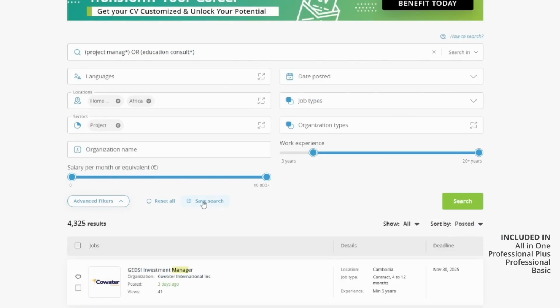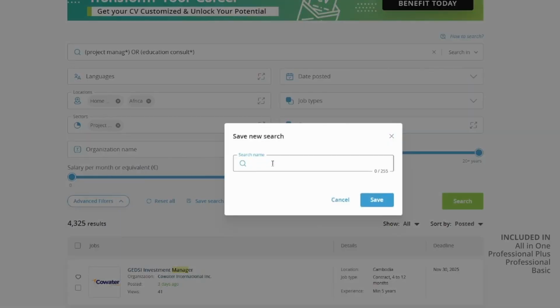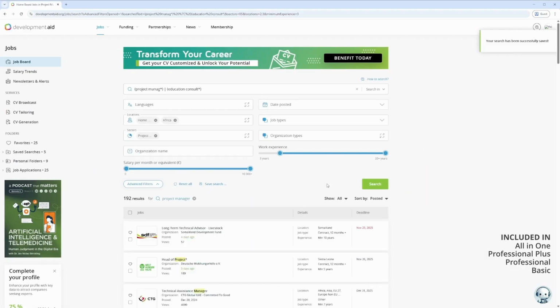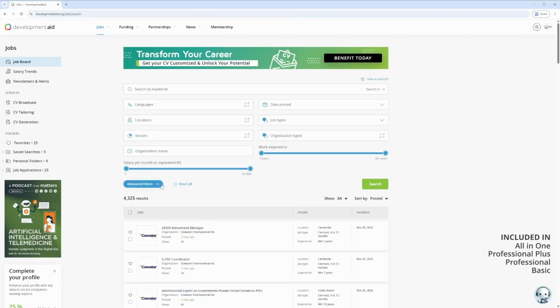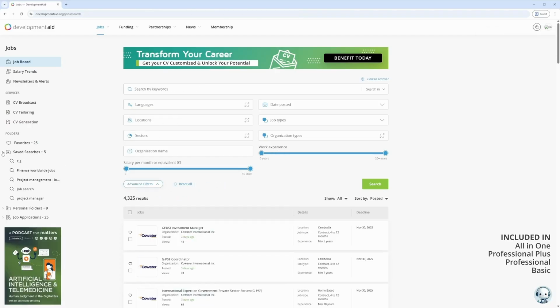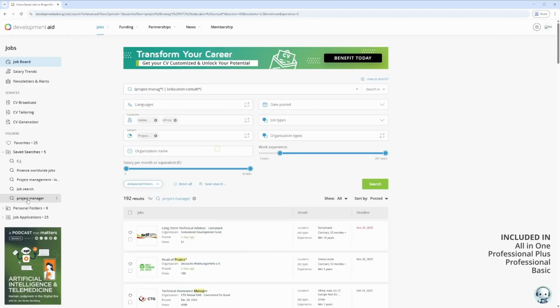Saving searches is an efficient way to store, name, and re-access the criteria you've used to find opportunities. Multiple searches can be stored at once. To save a search, introduce at least one keyword or filter and click Save Search. Clicking the name of a saved search will instantly restore it.